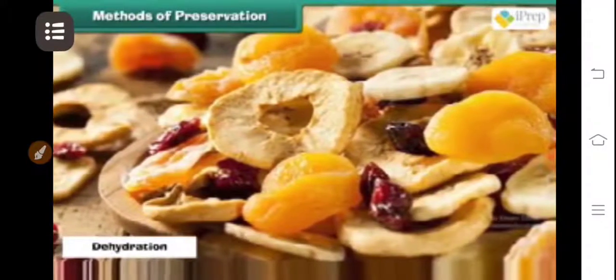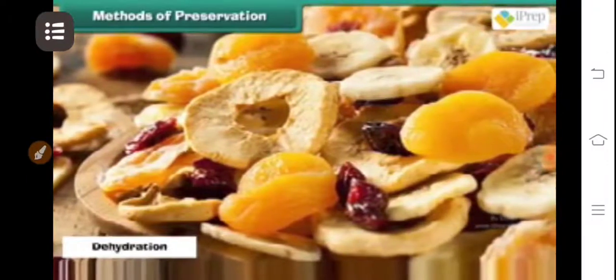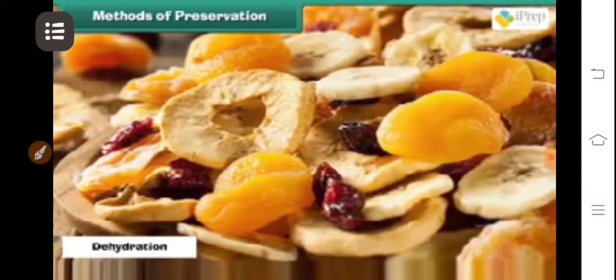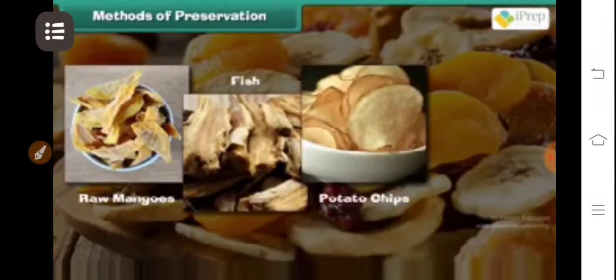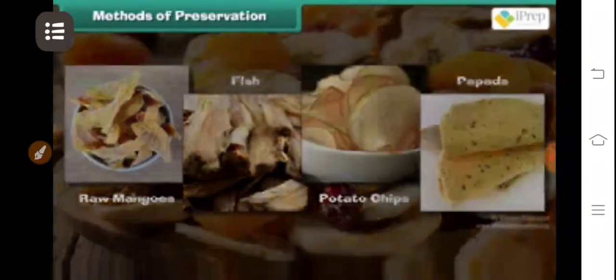Dehydration. In this method, the food items are dried in the sun to stop the growth of bacteria and fungus in them. Certain foods like raw mangoes, fish, potato chips, and papads are preserved by this method.